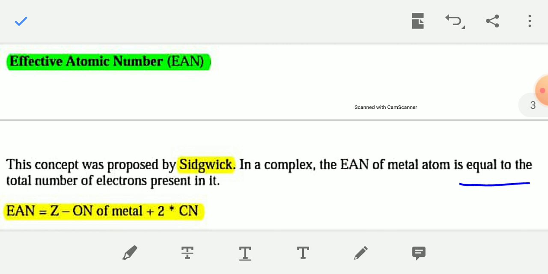Now see, effective atomic number. What is effective atomic number? The effective atomic number, EAN, of the central metal atom in a coordination complex is equal to the total number of electrons present in it.